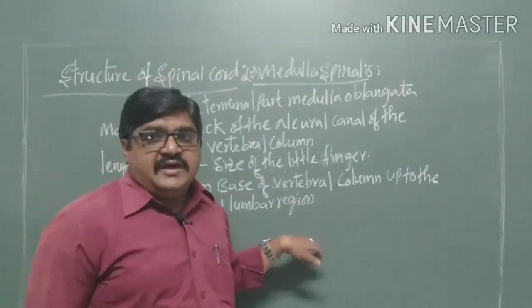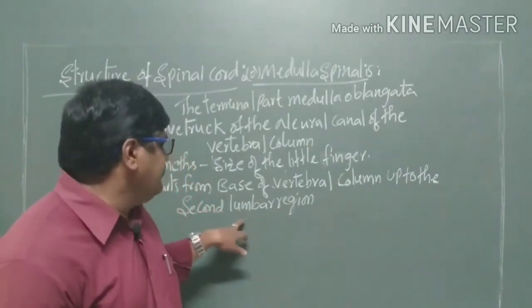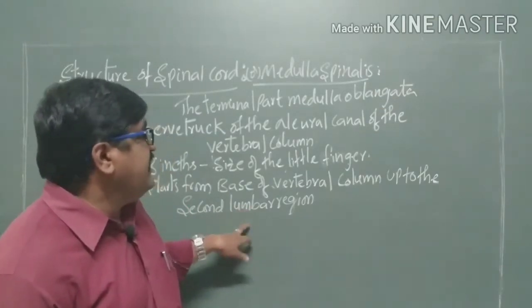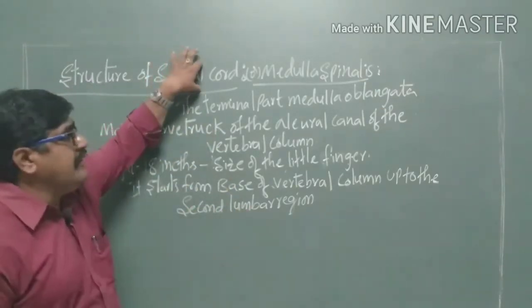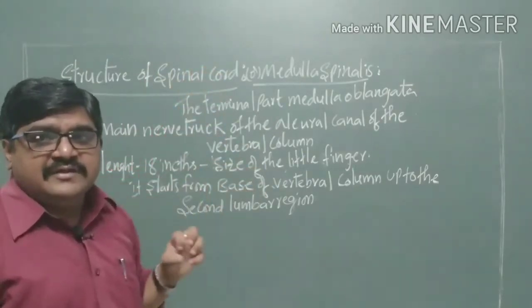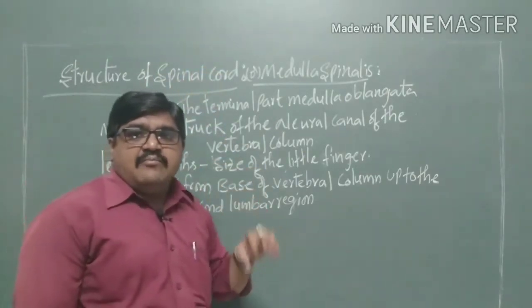And also here, the spinal cord is a main organ along with the brain. It is also a very important organ. Why?